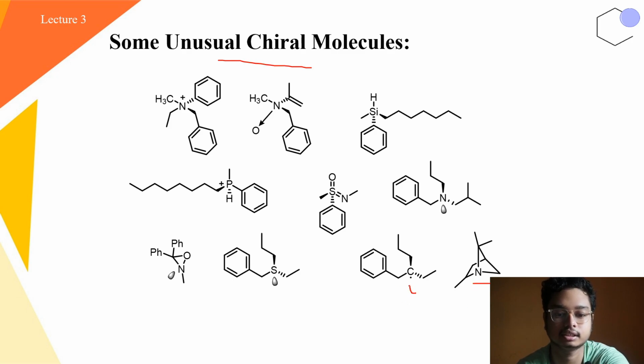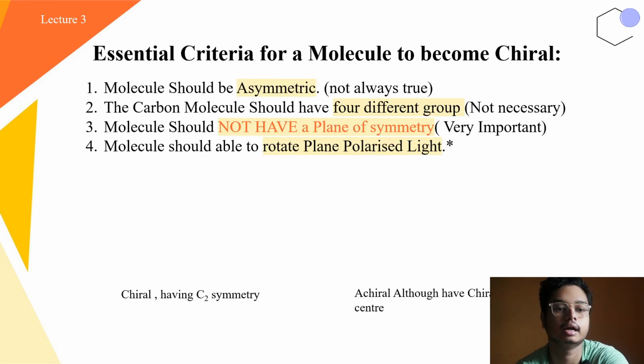Similarly, carbenes also exhibit chirality in such cases, but they are less known and less important. Okay, now there should be an essential criterion for a molecule to be chiral, because we have seen that there is a catch here, like this molecule is chiral, this was not chiral.